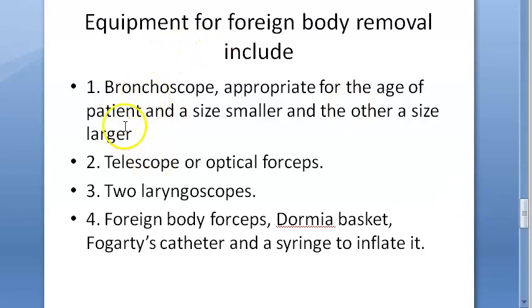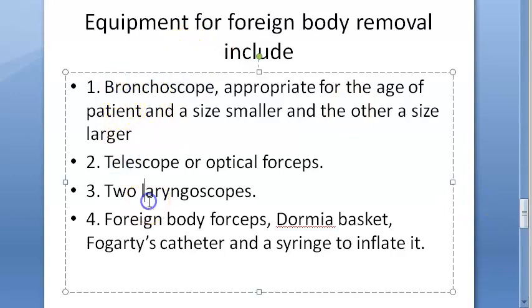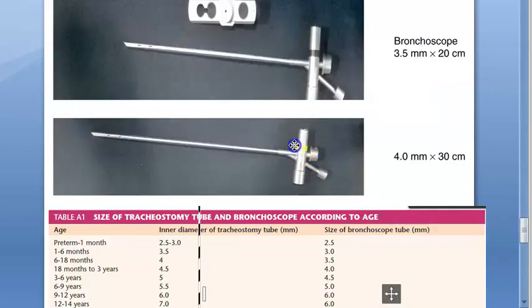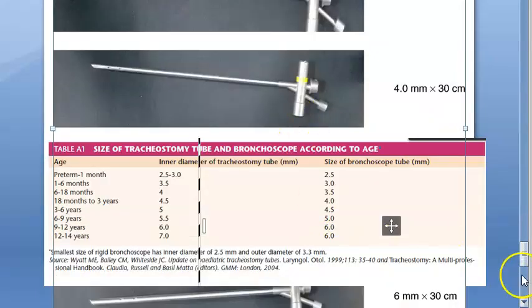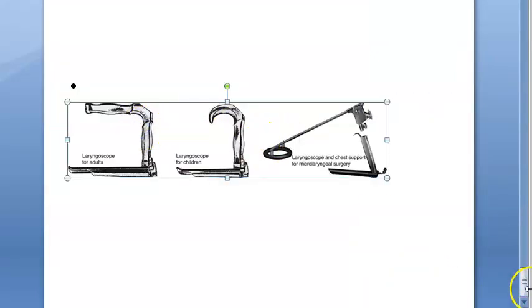Then we see what and all equipment we need. We need bronchoscope, telescope, laryngoscope, and foreign body forceps, or for rounded object you will need Dormia basket, Fogarty's catheter, syringe also to inflate this catheter. So these are the bronchoscopes, and you have the size according to the age. Then we looked at some laryngoscopes also.